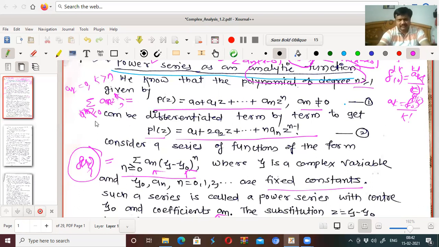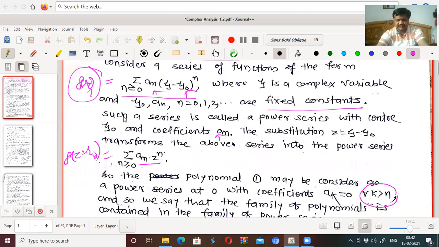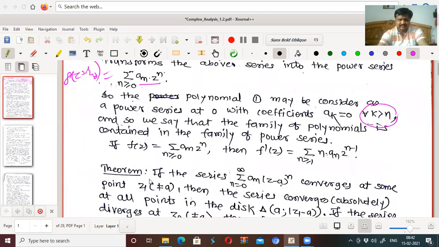a_k equal to 0 for all k greater than n, that we have written there. And so we say that the family of polynomials is obtained in the family of power series. So if f(z) is equal to the summation of a_n z raised to n over all n greater than or equal to 0, then f'(z) is the summation of n a_n z raised to n minus 1